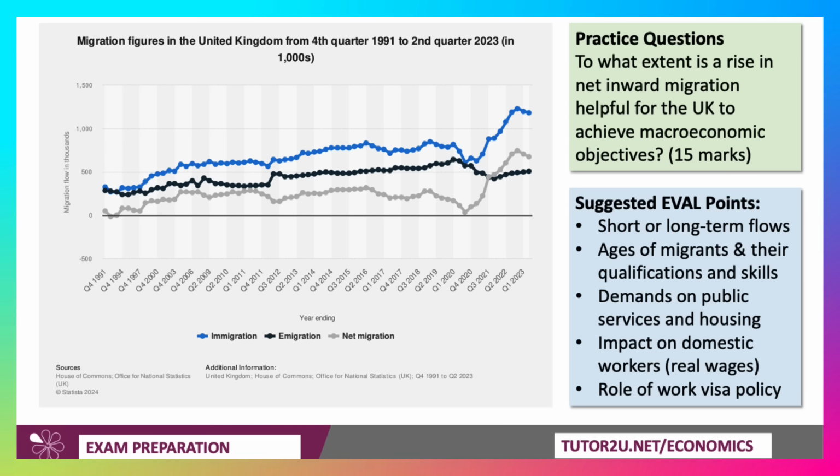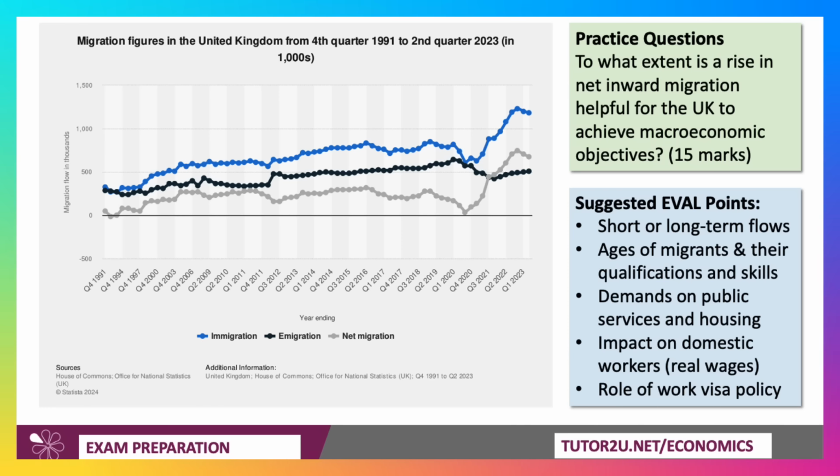What's the quality of human capital? What about the impacts of this level of migration for the demands placed on public services, education, healthcare, housing? What's the impact on the rented sector and so on and so forth? How might this level of migration impact on domestic workers in terms of their employment and their real wages?